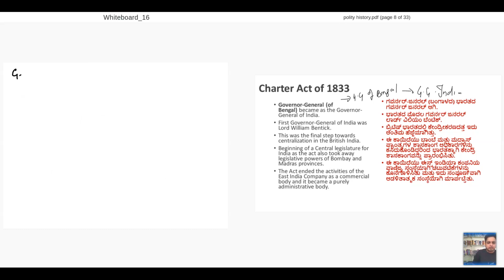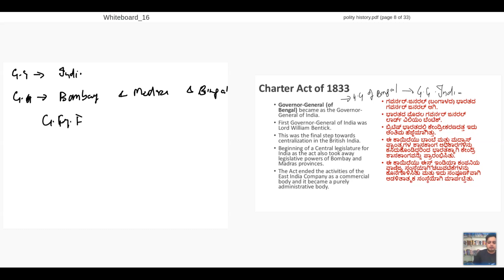Now we have Governor General of India, and we'll have governors of Bombay, Madras, and Bengal. 3 people will be there. Okay. So this Governor General of India will have Executive Council.